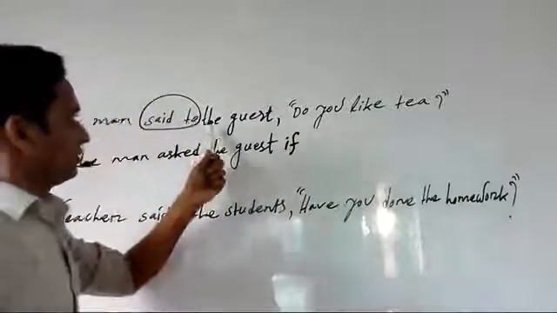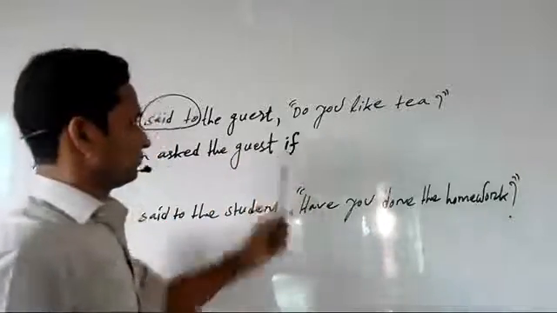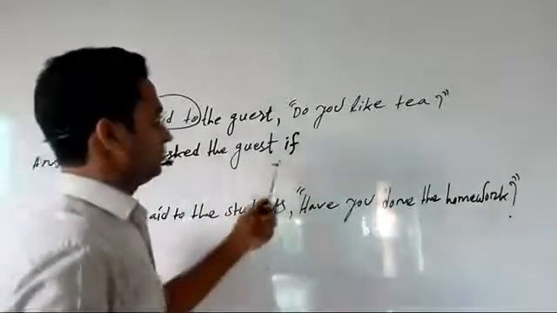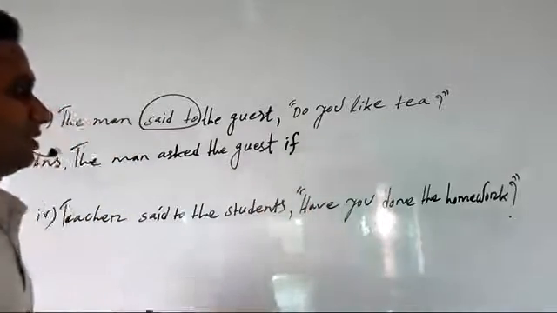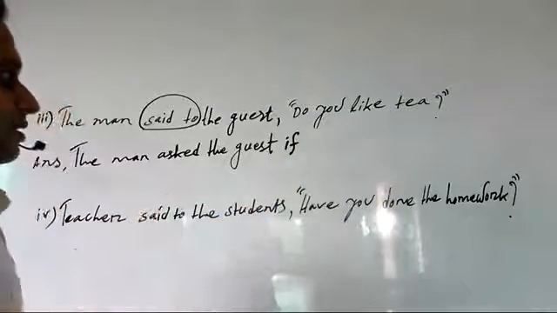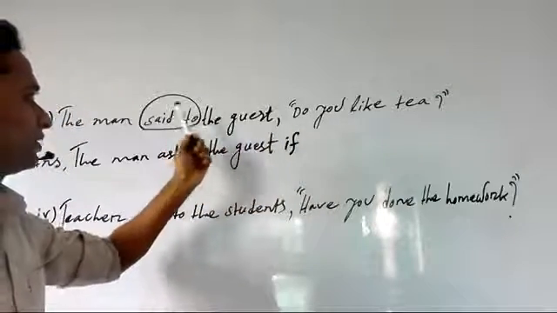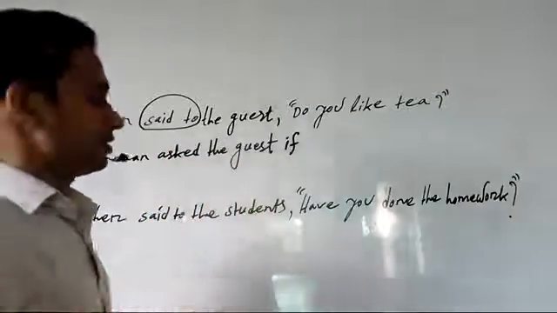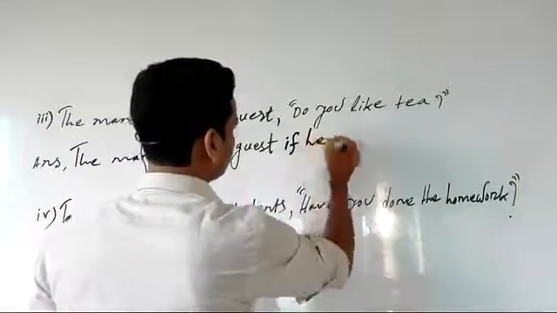After the object of the reporting verb said to, or after the reporting part, we should write if. Now after writing if we should write the person, that means the subject. Here the subject you is second person, so second person will be changed following the object of the reporting verb. The guest is third person singular number, so we should write he or she. He.